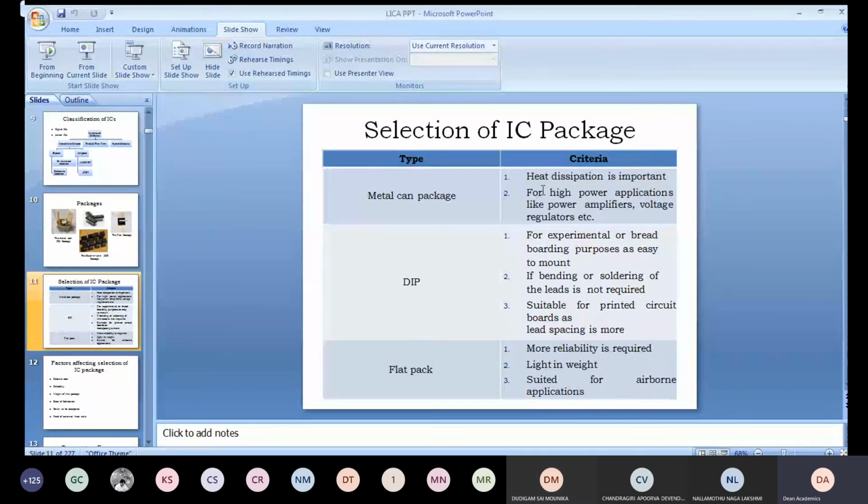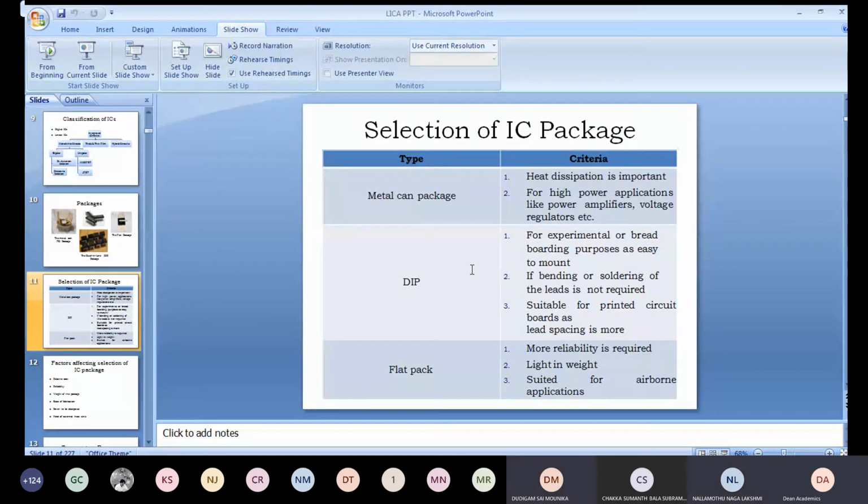There will be a power transistor there, because it is a power source giving regulated power, and it will be dissipating more power. That's why power transistors are used there, and because of that there will be a heat sink. Just see the back of our regulated power supply unit. Of course, we will discuss all this once again in our syllabus sequence.